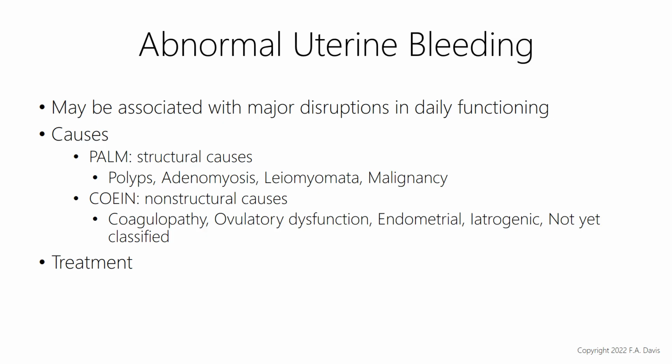And then COEIN would be your non-structural causes: coagulopathy, ovulatory dysfunction, endometrial cause, iatrogenic cause, or, of course, not yet classified. So those help you remember the causes for abnormal uterine bleeding.